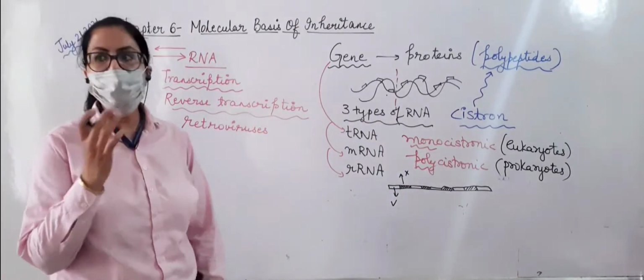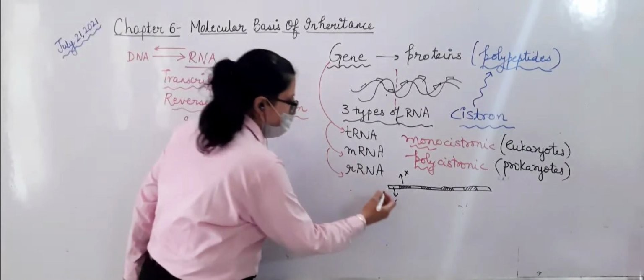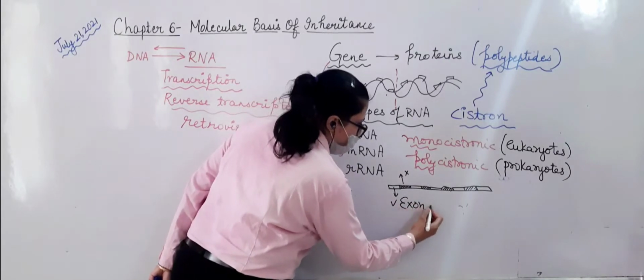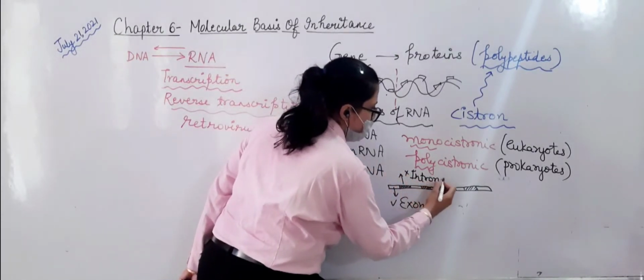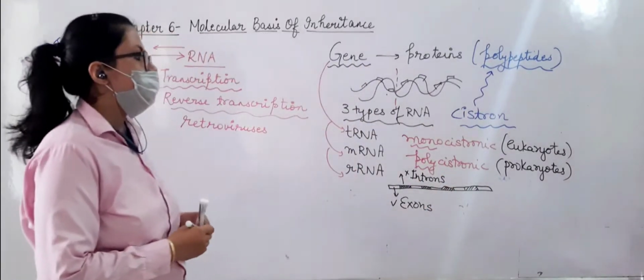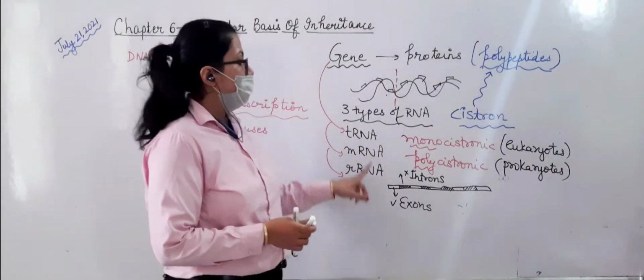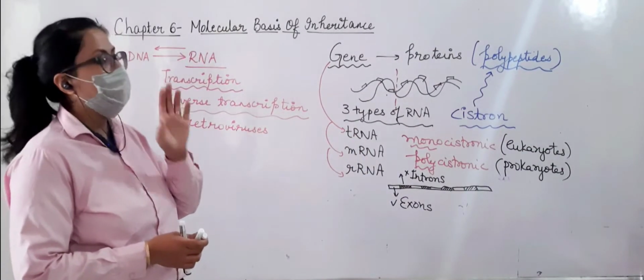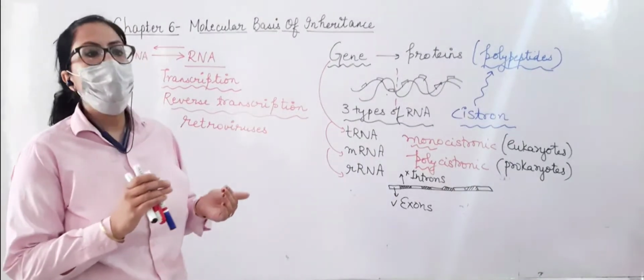So there are coding regions and there are non-coding regions. The coding regions are called exons and the non-coding regions are called introns. So in eukaryotes we have introns also, we have exons also. But in prokaryotes there are no introns, meaning the complete DNA segment will be coding for polypeptide.